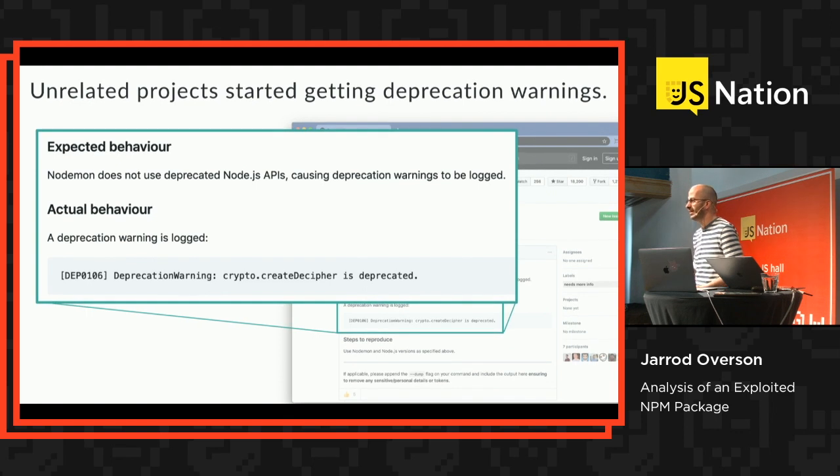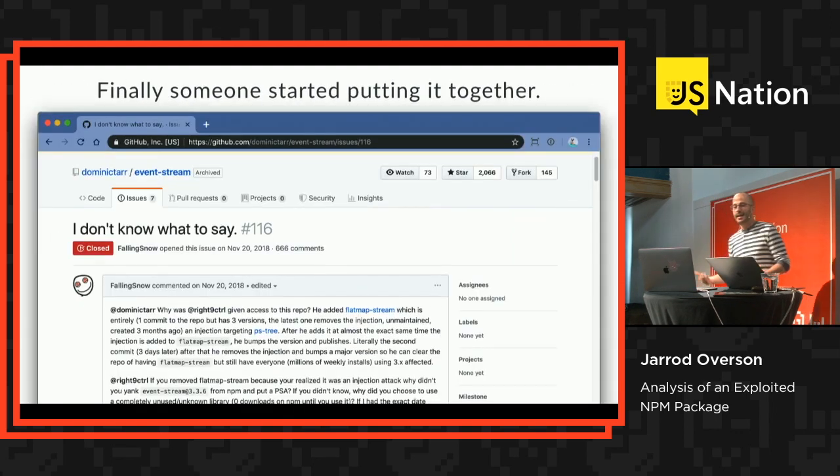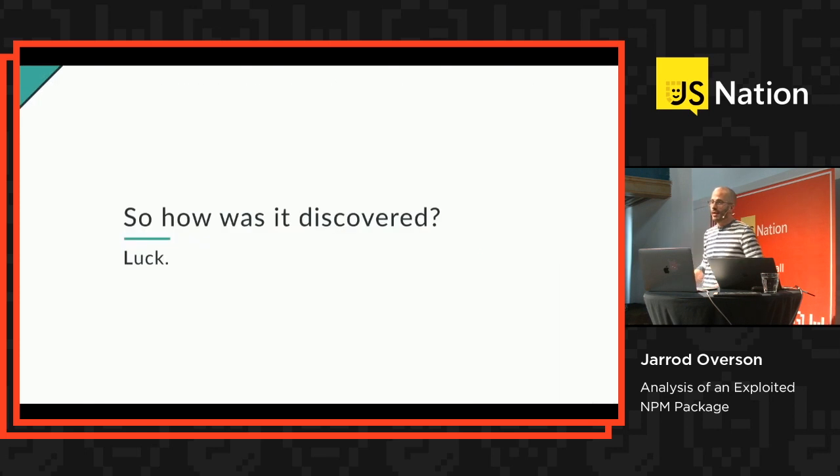So this was a warning that started to raise some red flags, and eventually Falling Snow opened up an issue on Event Stream, basically wondering what the hell's going on. Something weird is going on. It looks like there's this malicious dependency. I'm getting a warning in Nodemon. This doesn't look right. So how was it discovered?